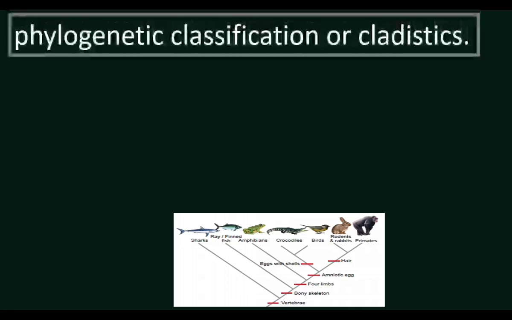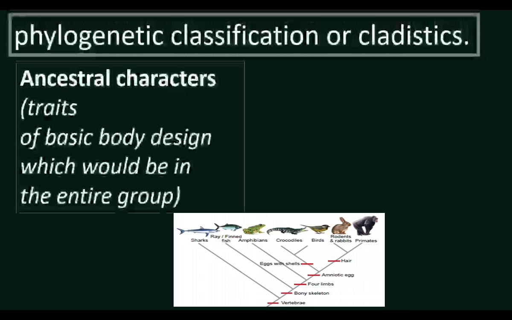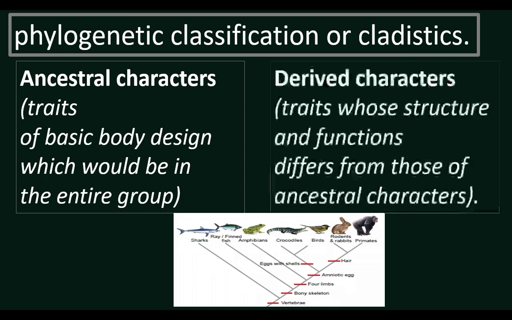Phylogenetic classification is called cladistics. Here ancestral characters are considered. They are common to the entire group, and derived characters are considered. Derived characters are structures and functions differing from the ancestral characters.